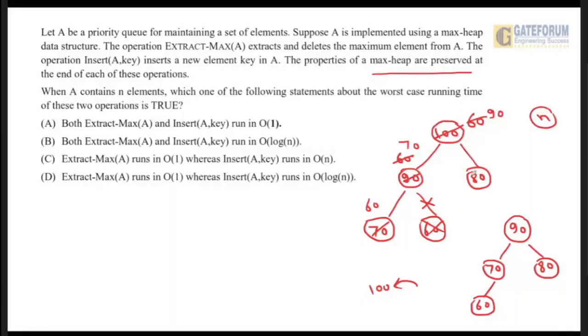Now you can see that whenever we copy the value from the last node to the root node, after that we have to adjust. For adjusting, how much time do we need? At every level we have done a shift. So at max, at every level we have to do the shift. If there are n nodes, how many levels will there be? Log n base 2. So that's why extract max in the worst case will require log n time.